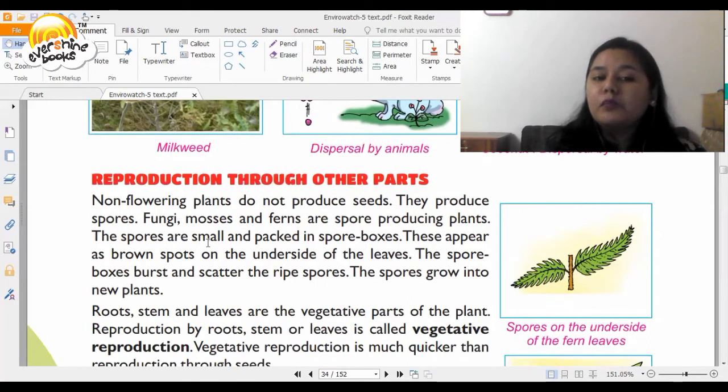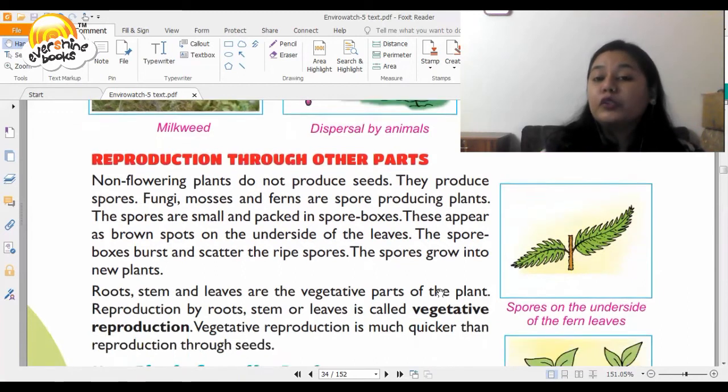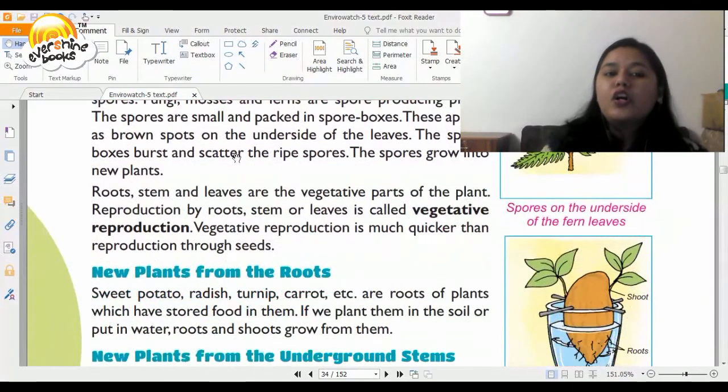The spores are small and packed in spore boxes. These appear as brown spots on the underside of the leaves. You can see a picture here. The spore boxes burst and scatter the ripe spores, and these grow into new plants.